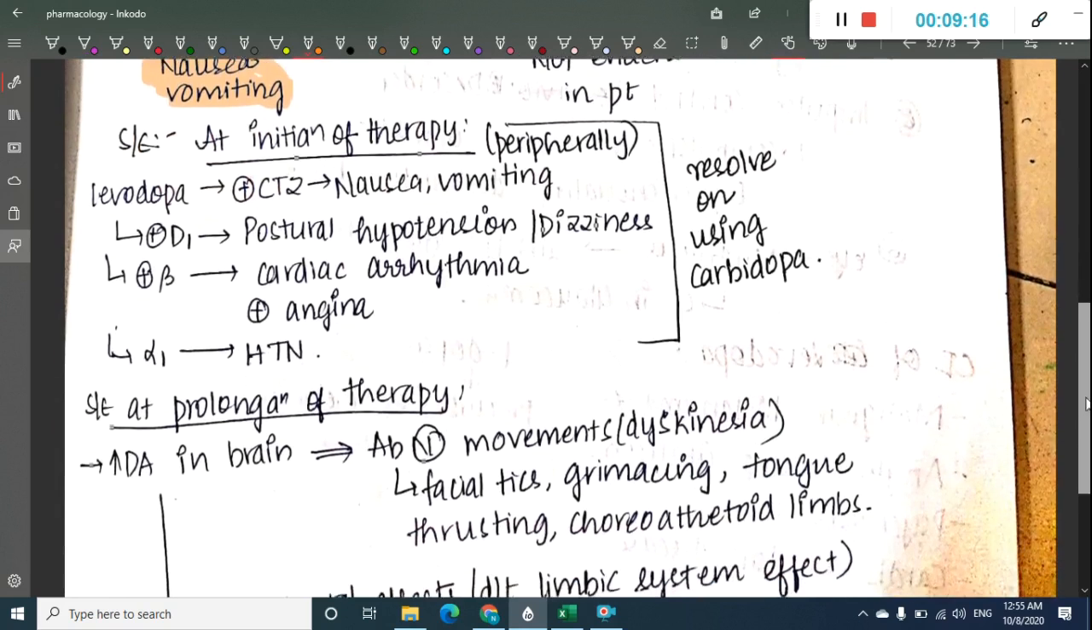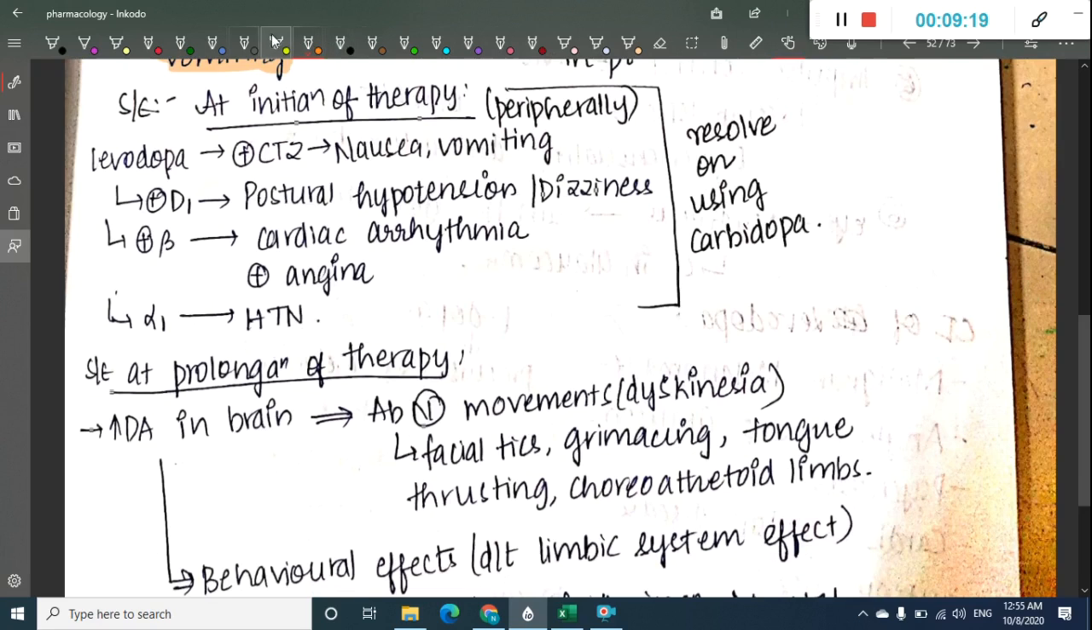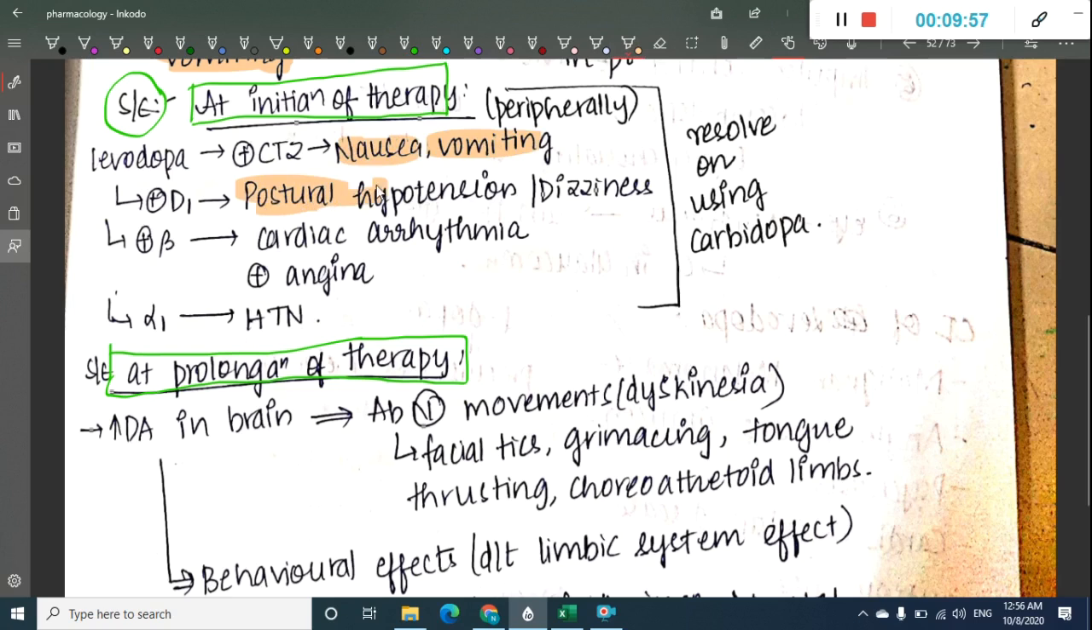Now that we have learnt about the actions, let us learn about the side effects of levodopa. The side effects are divided into two types. One, those side effects which occur at the initiation of therapy. Second, those side effects which occur at the prolongation of therapy. Most of them I have already dealt with. Levodopa activates the chemoreceptor trigger zone, which is present peripherally, and this will cause nausea and vomiting. Levodopa also activates D1 receptors, and it causes postural hypotension and dizziness.